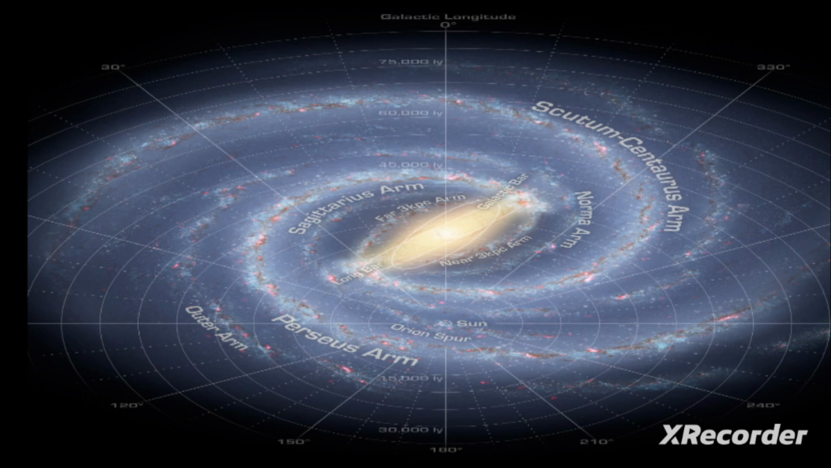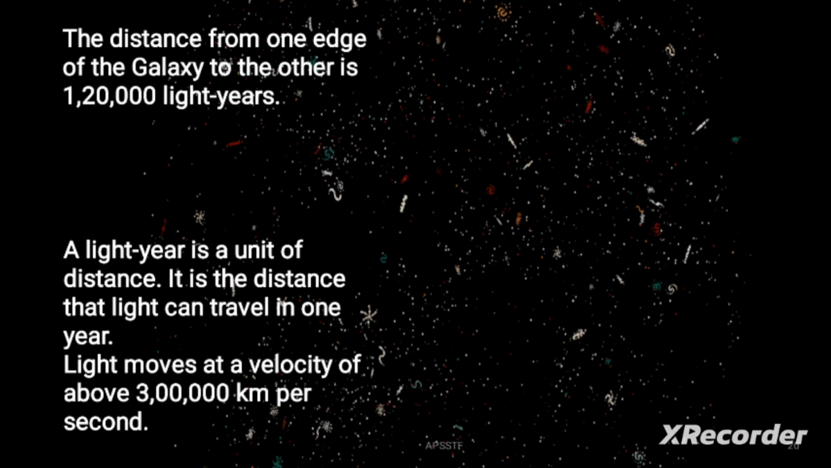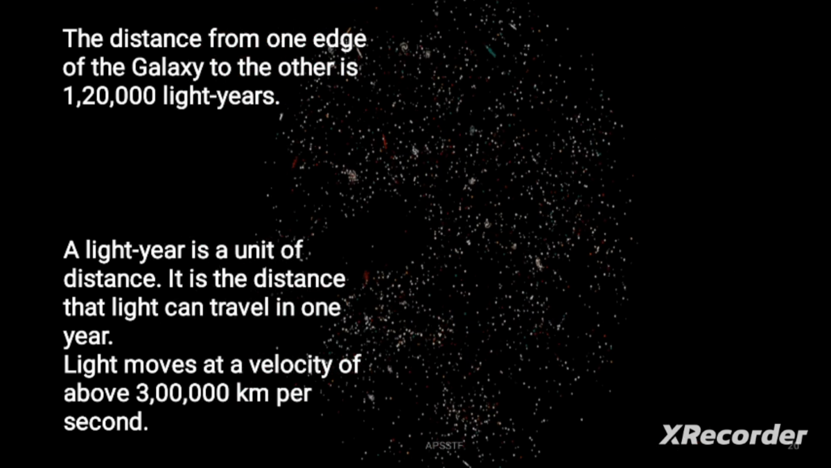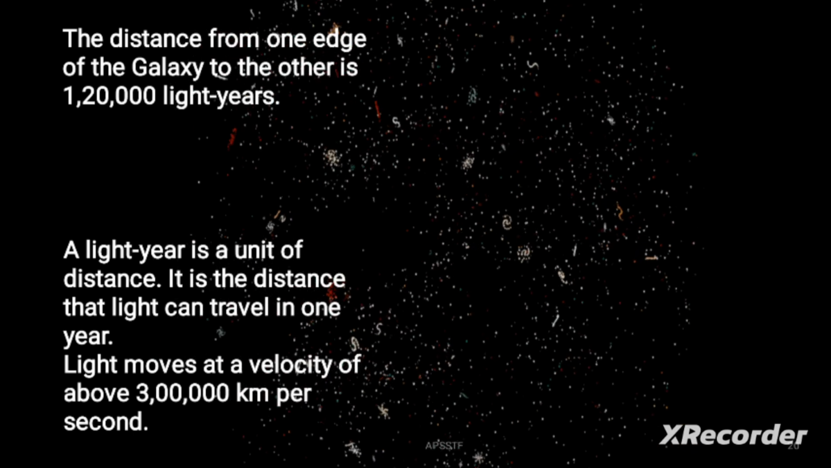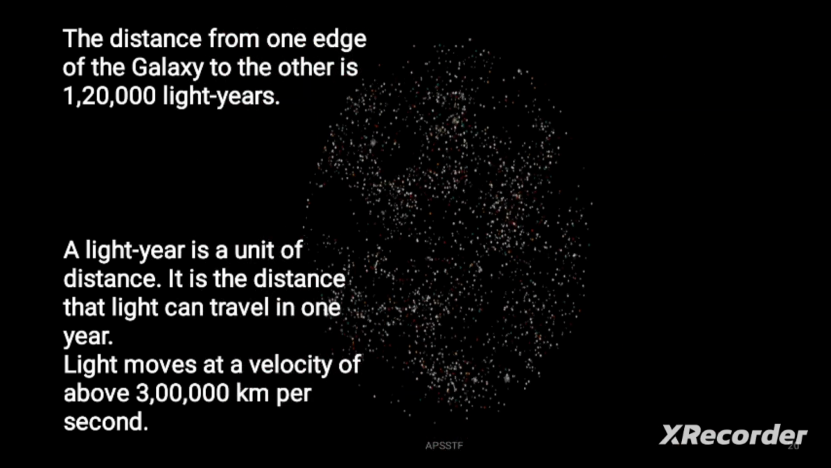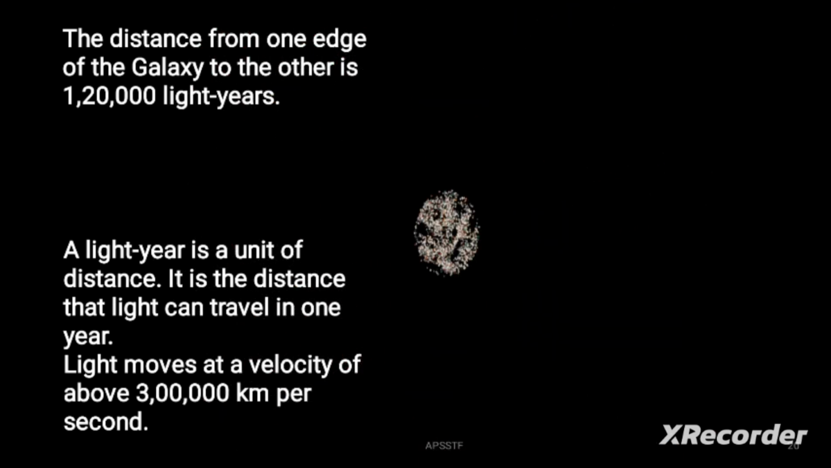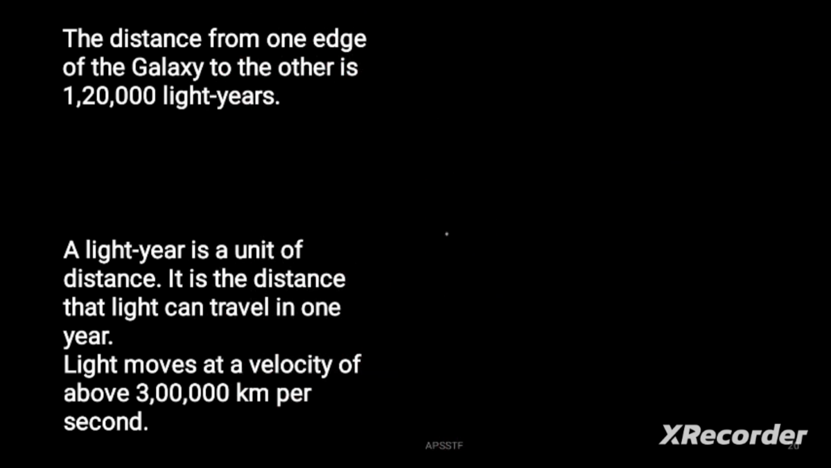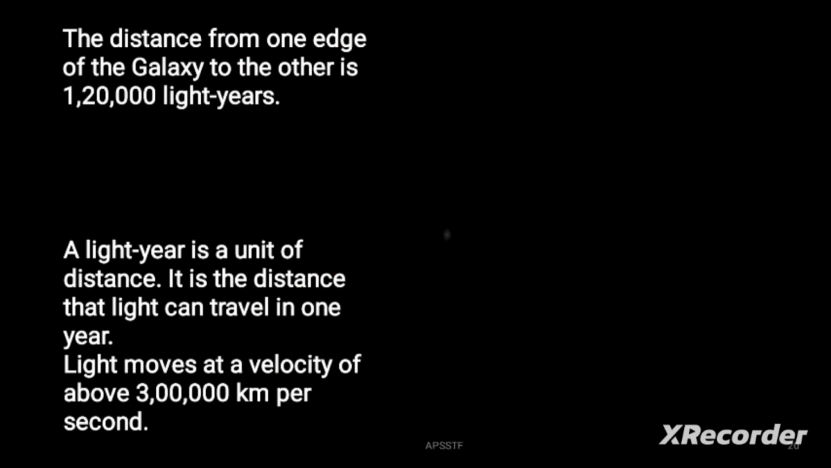See here, universe is a very huge thing. The distance from one edge of the galaxy to the other is 1,20,000 light years. So we cannot make a journey from one edge to another edge in a galaxy. So how big it is? Imagine. A light year is a unit of distance. It is the distance that light can travel in 1 year. Light moves at a velocity of above 3 lakh kilometers per second.